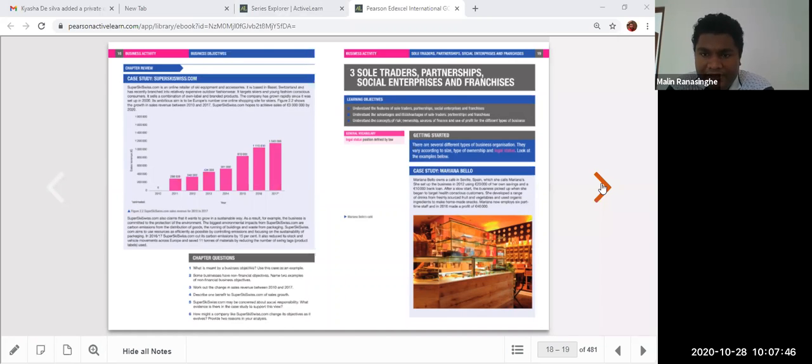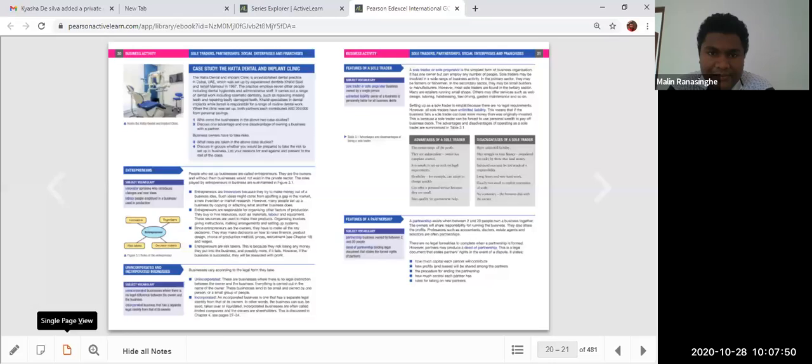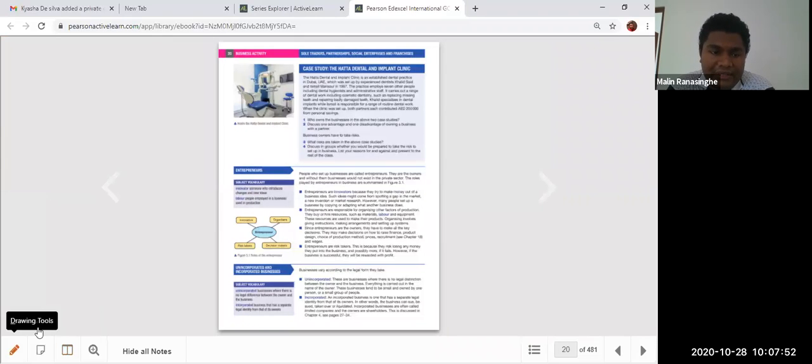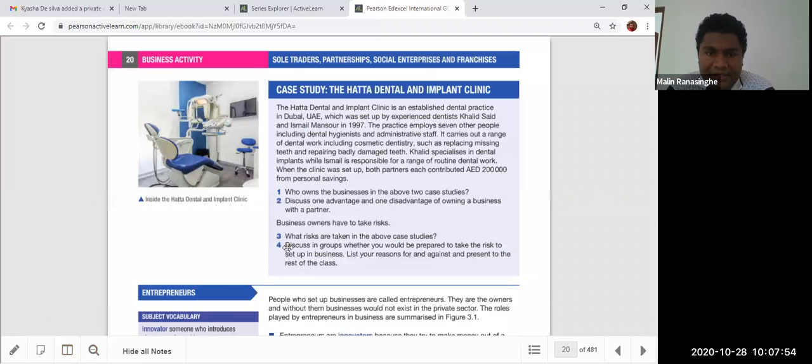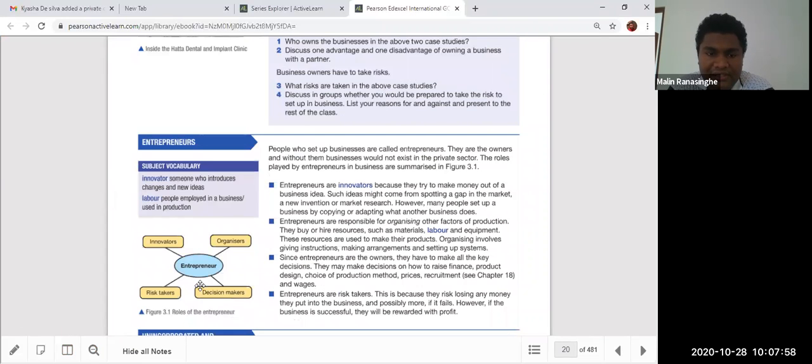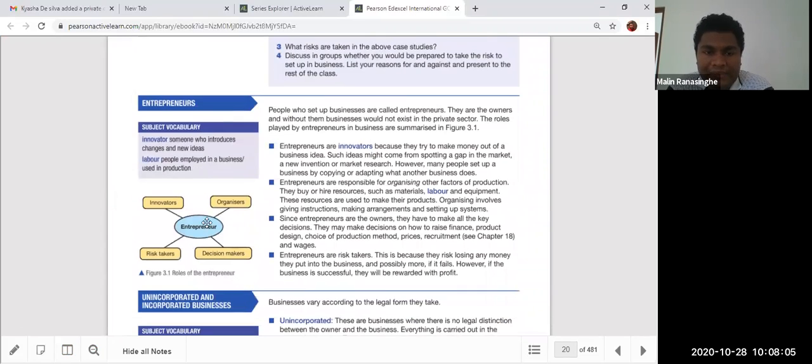Sole trader businesses are mainly businesses owned by an individual, a single person. Every entrepreneur does four main roles: decision making, innovating, organizing, and risk taking. These are the main roles of entrepreneurs. They are innovators, organizers, decision makers, and risk takers.